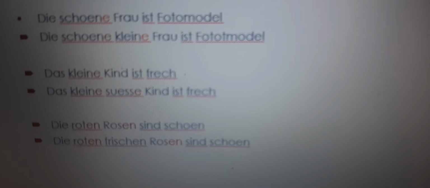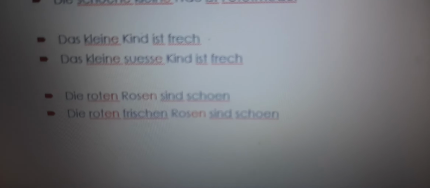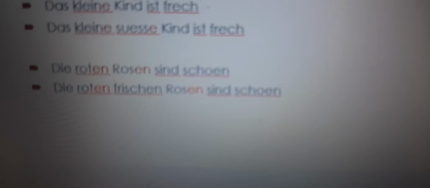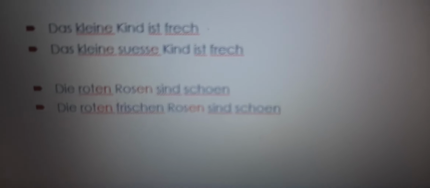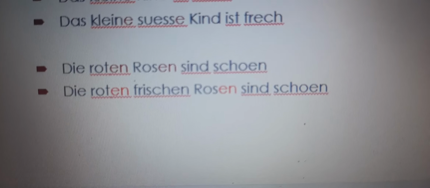Die schöne Frau ist Fotomodell. Die schöne kleine Frau ist Fotomodell. Here you can see schöne, kleine, both 2 adjectives are coming. And das kleine Kind ist fresh. Das kleine, süße Kind ist fresh. Die roten Rosen sind schön. The red roses are beautiful. And die roten, frischen Rosen sind schön.